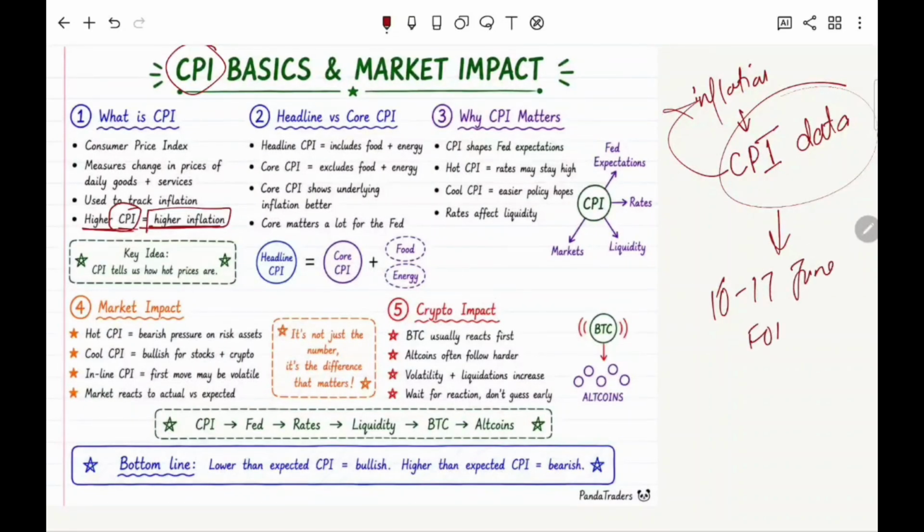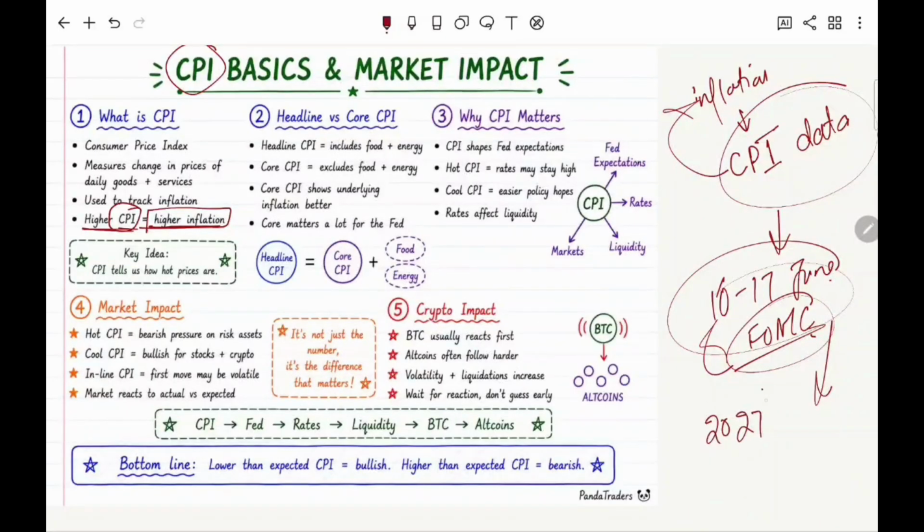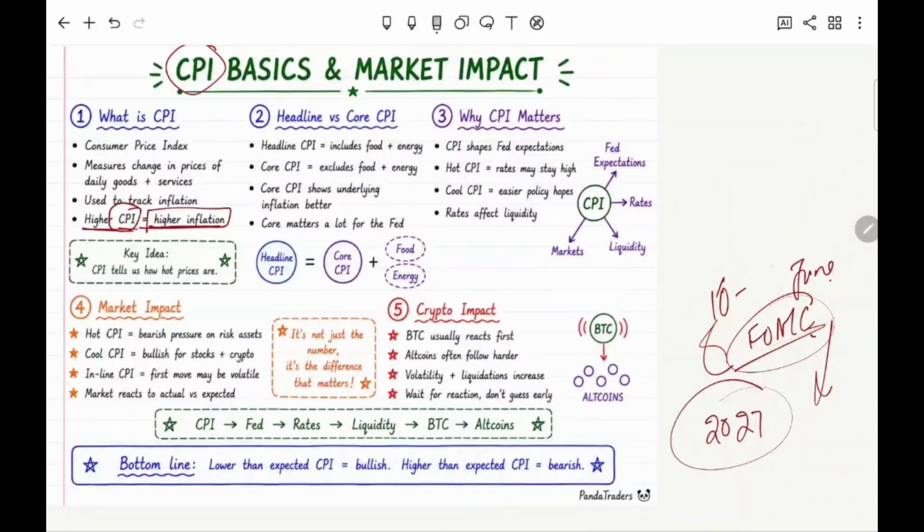This is the FOMC federal meeting. And you will see that they will not cut rates in this meeting. And according to a report, rate cuts shall be delayed towards 2027. Why? Because ultimately they are trying to reduce the inflation.